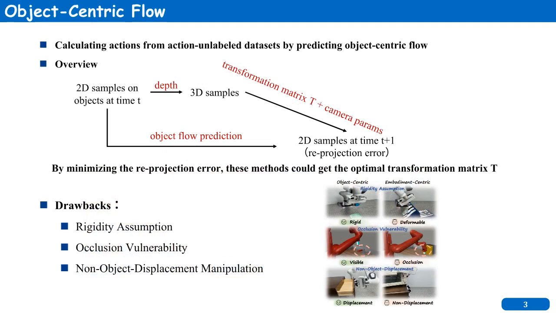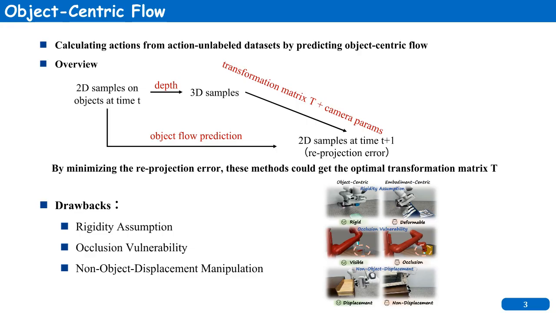In addition to learning from action-labeled data, recent approaches have started to explore learning from unlabeled videos by predicting object-centric flow. The idea is to infer robot actions by observing how objects move between frames. Here's how it works. At time t, we sample some 2D points on the object. Using the depth map, these points are projected into 3D space.